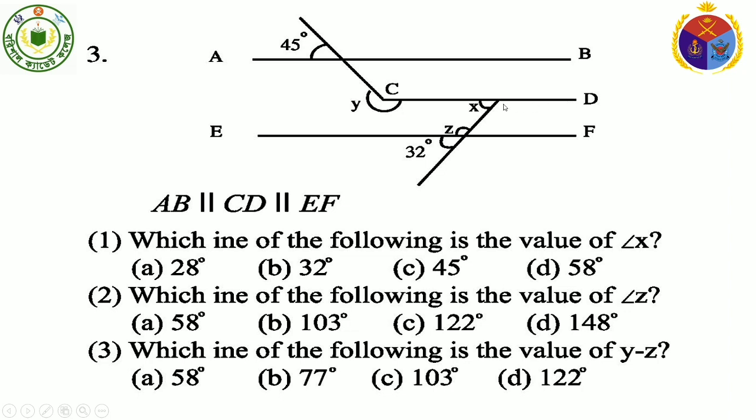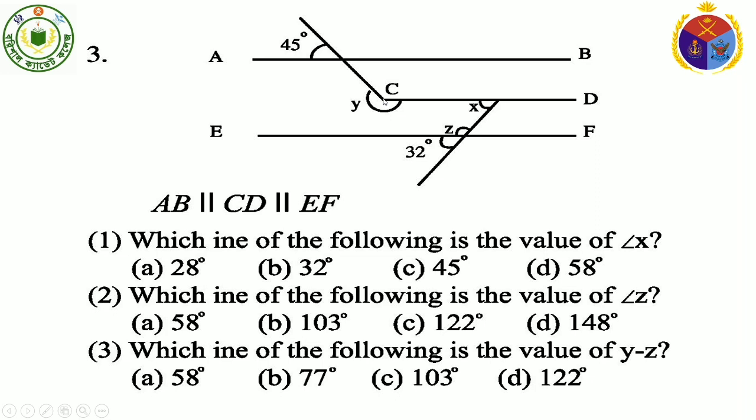Also extend DC up to a certain point such as M. As a result, angle y equals 180 degrees plus 45 degrees equals 225 degrees.